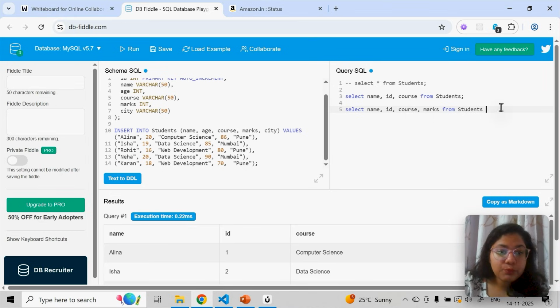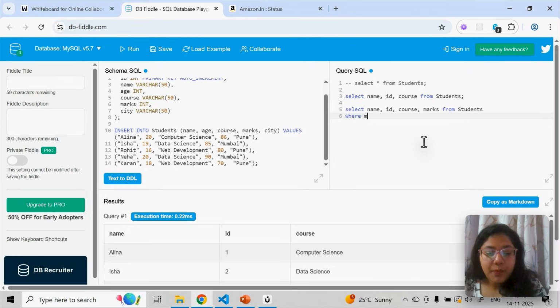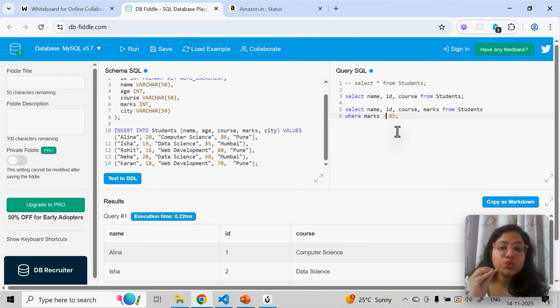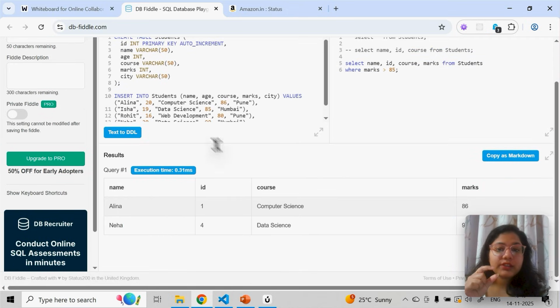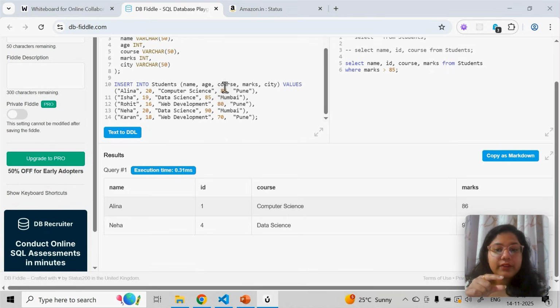Where? So you have to put where marks, the column name, is greater than 85. So only those students whose marks are greater than 85, only those results will come. I'll comment it out. Okay, and we'll run only this query. And you can see I'm getting only, see, two students are there whose score is greater than 85. See, 86 and 90, only two students are there. So I'm getting only specific student data.